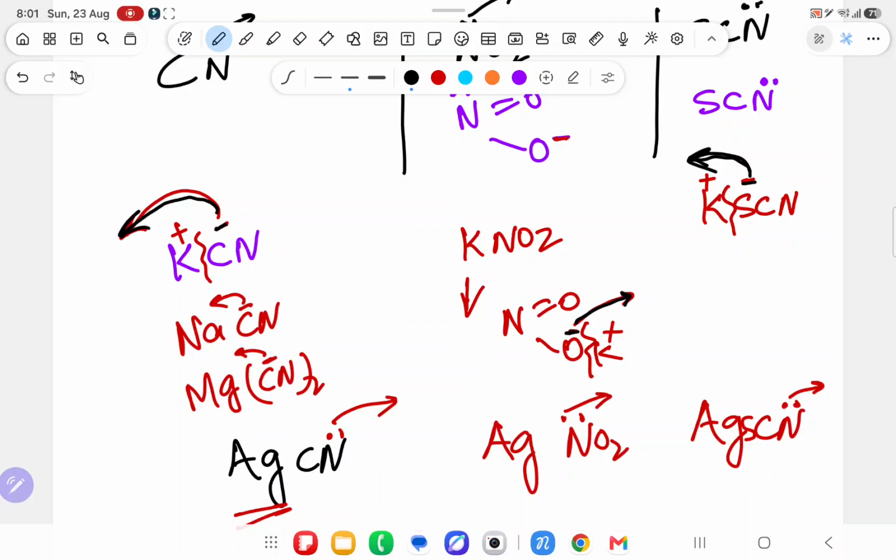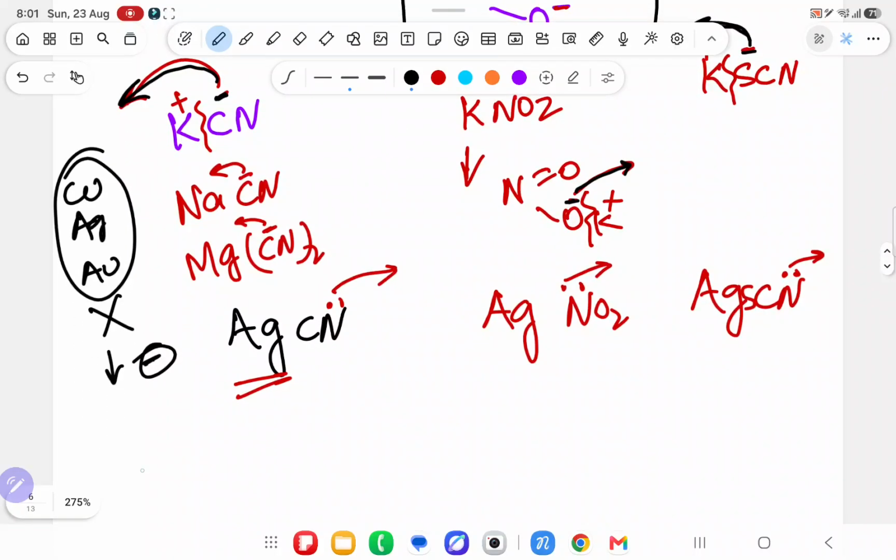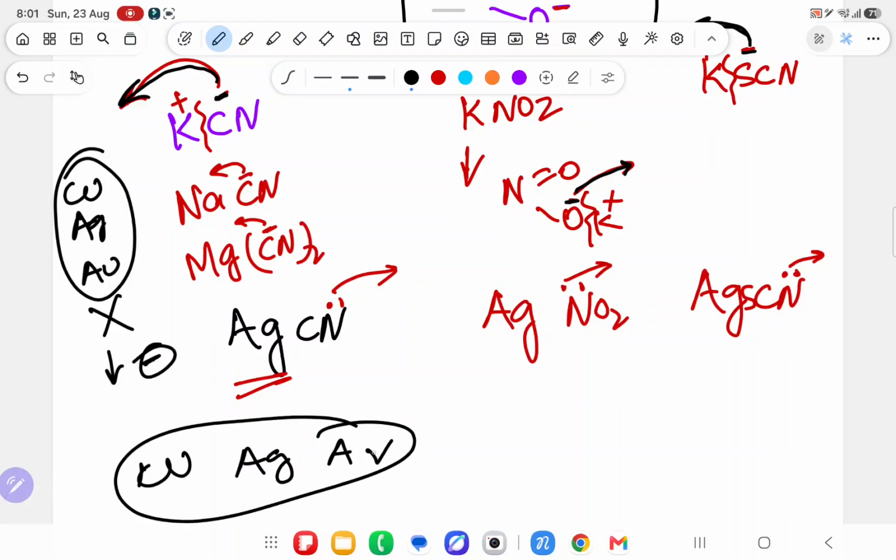So it has 2 attacking sites, one negative site and one lone pair on nitrogen. If copper, silver and gold are present, then it will attack from the nitrogen lone pair side.